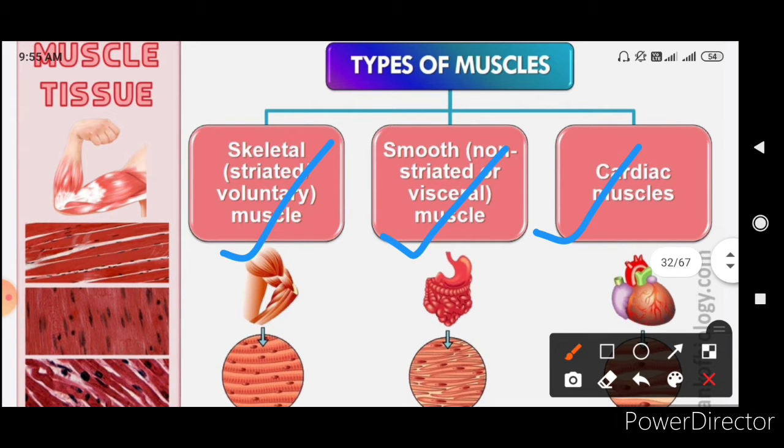Skeletal muscles are the voluntary muscles which we can move according to our wish, and you will see a specific arrangement of dark and light bands in these skeletal muscles.